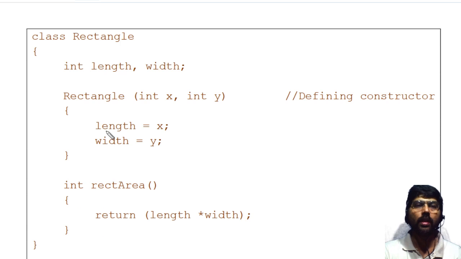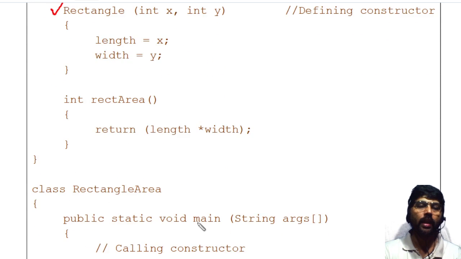Now, this is the detailed program written to explain the constructor. I already explained this part: class rectangle, where I have length and width as the instance variables, and this is the constructor I used, which accepts two parameters and initializes the length and width. I have one method called rectangle area, which will calculate the area of the rectangle.